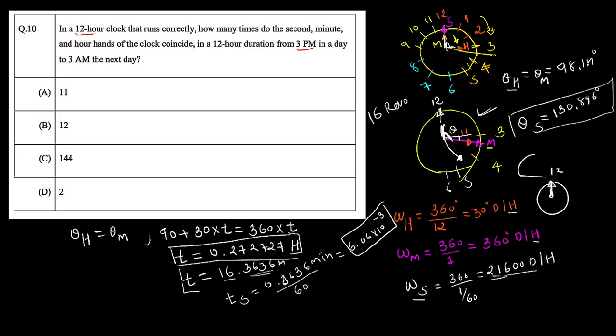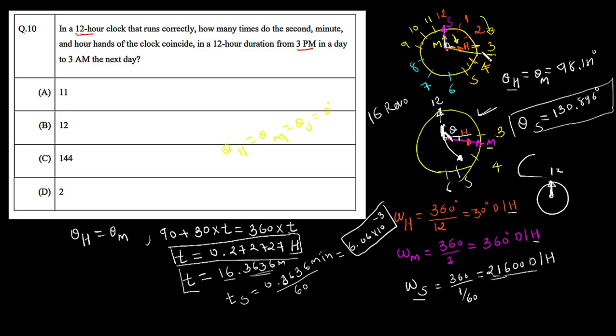So theta for the hour hand, minute hand, and second hand will be 0 degrees at 12 o'clock, because all three hands coincide only at this one place, which is 12 o'clock in a 12-hour format clock.